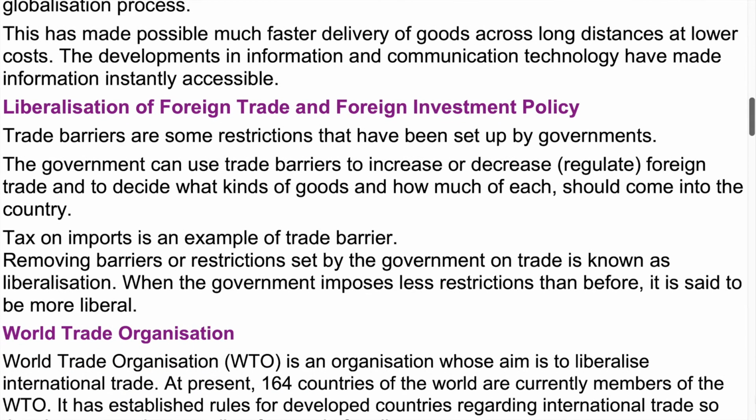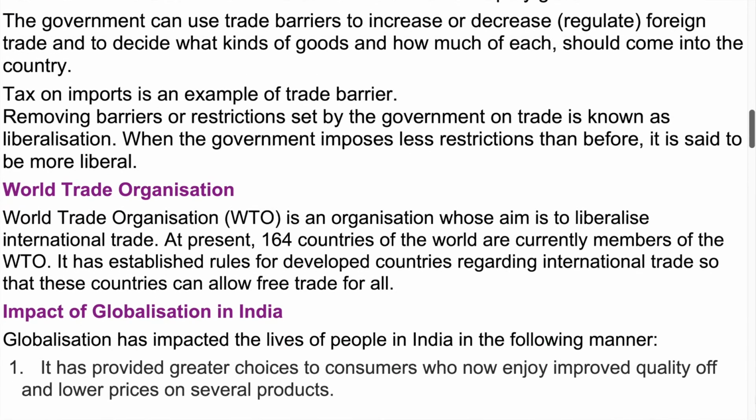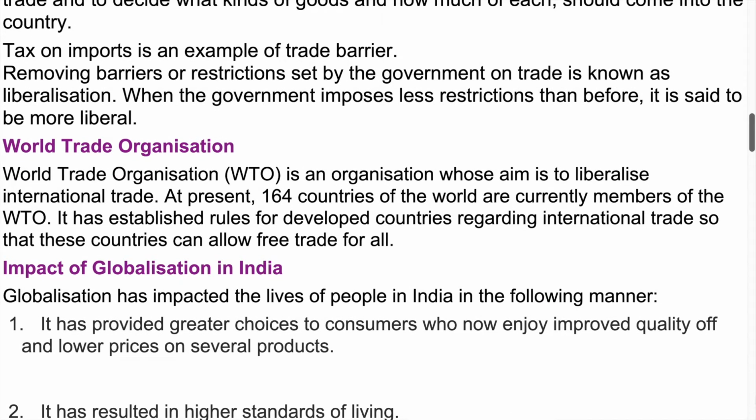Liberalization of foreign trade and foreign investment policy. Trade barriers are some restrictions that have been set up by governments. The government can use trade barriers to increase or decrease, regulate, foreign trade, and to decide what kinds of goods and how much of each should come into the country. Tax on imports is an example of trade barrier. Removing barriers or restrictions set by the government on trade is known as liberalization. When the government imposes less restrictions than before, it is said to be more liberal.